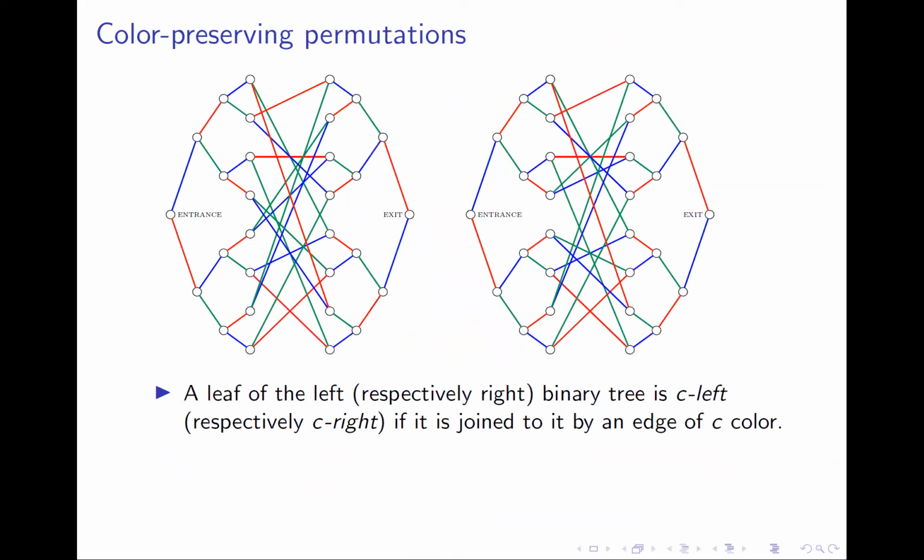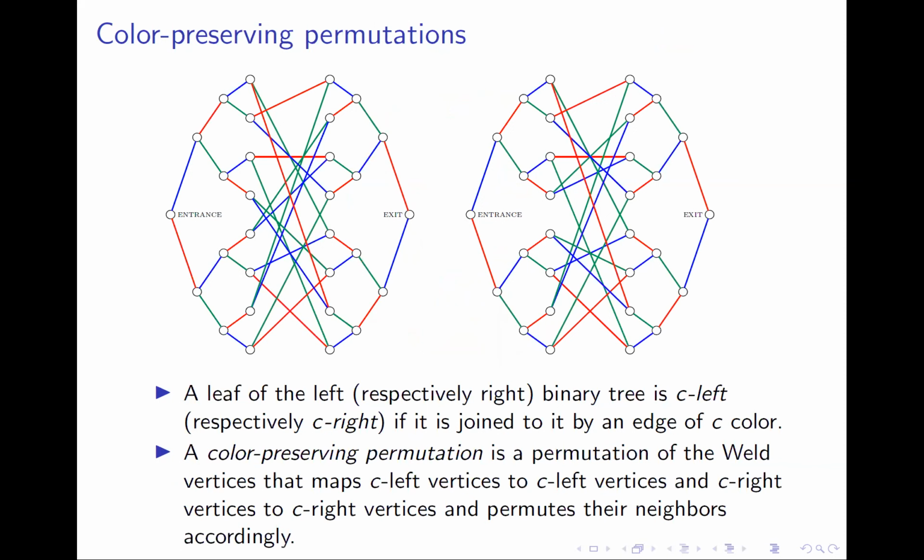A key ingredient in our analysis is what we call a color preserving permutation. We say that any weld vertex is a C left vertex if it is joined to the left binary tree with an edge of C color. So for instance, these 2 vertices over here are red left vertices. A color preserving permutation is defined to be a permutation of the weld vertices such that C left vertices are mapped to C left vertices and C right vertices are mapped to C right vertices for all C, and the weld neighbors of a weld vertex are permuted according to this permutation.